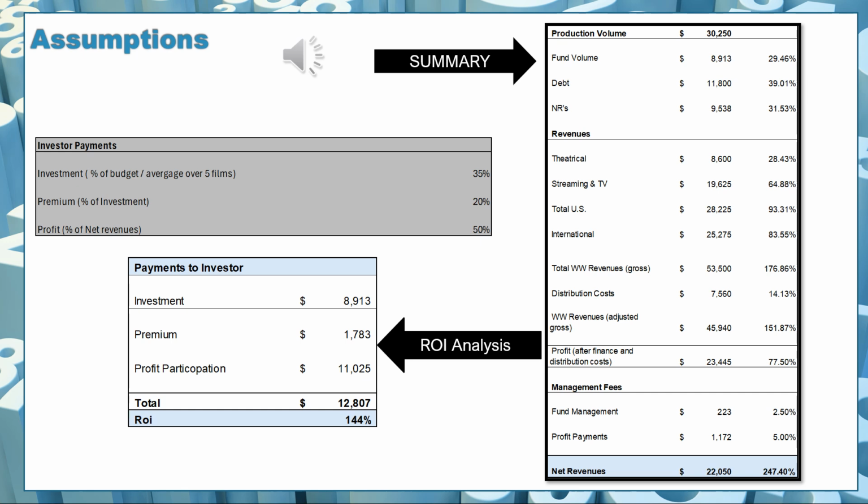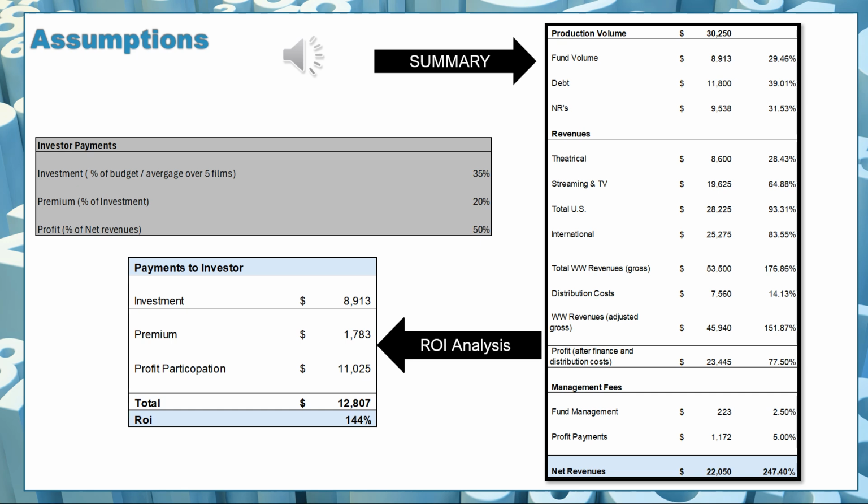So altogether, after I deduct all the things I need to deduct, I end up with $23,445,000 with the costs that I have, which are driven by the loans and the distribution cost. So that averages about 77.5%.